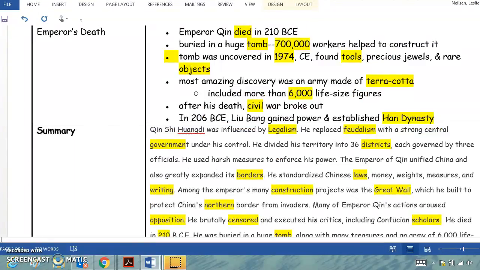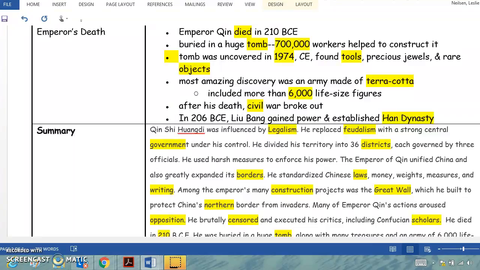Summary. Qin Shi Huangdi was influenced by legalism. He replaced feudalism with a strong central government under his control. He divided his territory into 36 districts, each governed by 3 officials. He used harsh measures to enforce his power. The Emperor of Qin unified China and also greatly expanded its borders. He standardized Chinese laws, money, weights, measures, and writing.